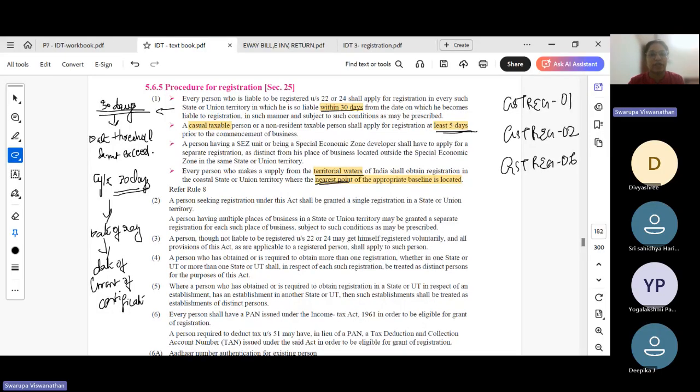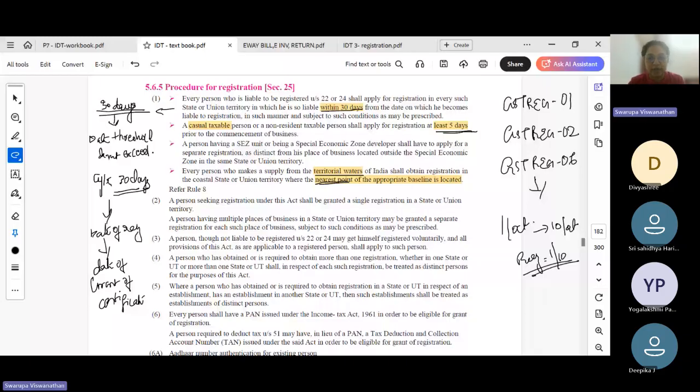If you are applying for registration within 30 days, then the date of grant of registration in your registration certificate will be the date you were liable to register yourself. So if I am crossing the threshold limit on 1st October and I have applied on 10th October, my registration certificate will be from 1st October, the date when I cross the threshold limit.